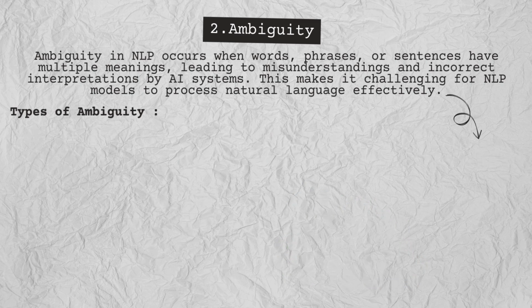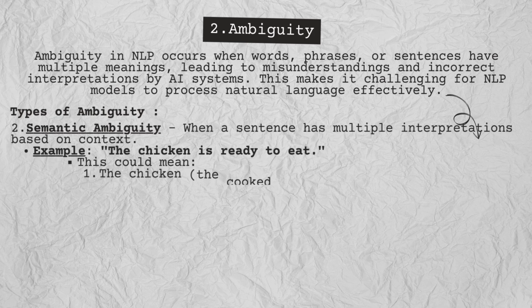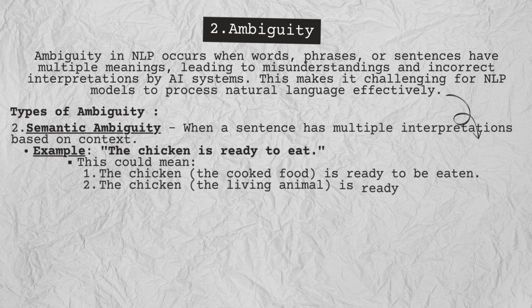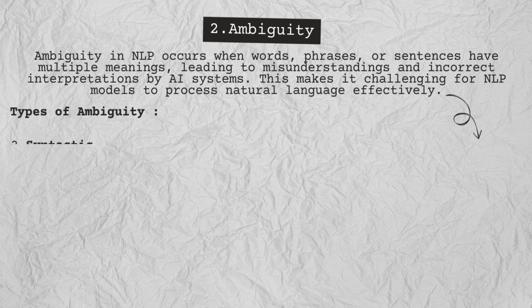Next, semantic ambiguity. When a sentence can be interpreted in multiple ways. For example, the chicken is ready to eat. Is the chicken a cooked meal ready to be eaten? Or is it a living animal prepared to eat food? Context is key, but AI often struggles to figure it out.